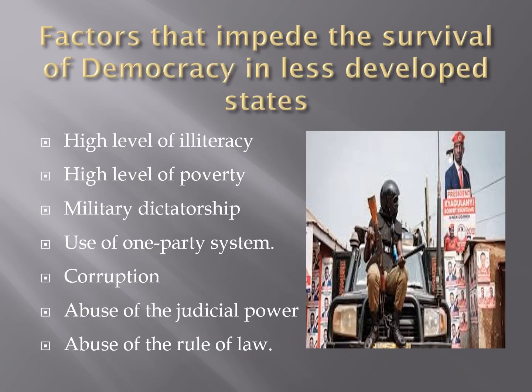Now, what are the things that can impede the survival of democracy in less developed states? Things like high level of illiteracy, high level of poverty, military intervention or dictatorship, one-party system, corruption, abuse of judicial power, and abuse of the rule of law. All these can militate against capitalist democracy.